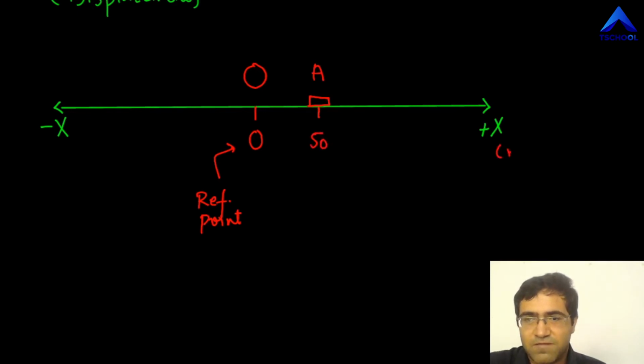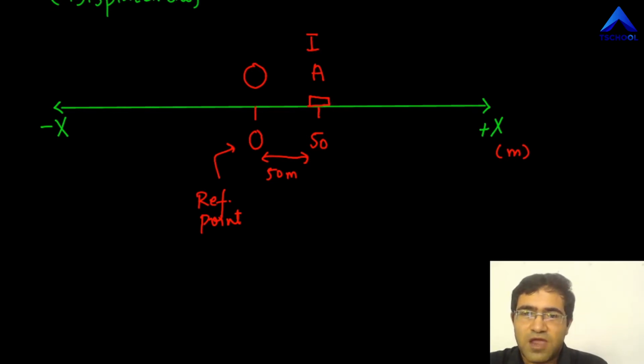Let me just clarify that we are writing everything in meters. At 50 meters from this point, the origin, that's 0. So 0 to 50, this distance is obviously 50 meters. So at start it was here. Let me just write I over here, I for initial, at start.